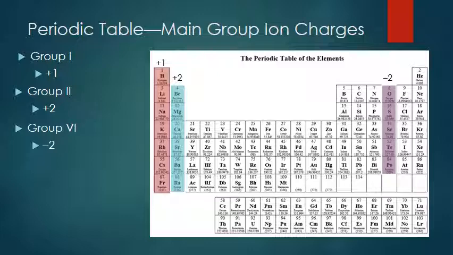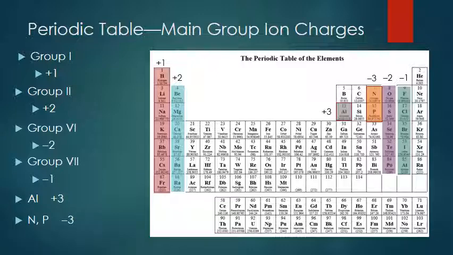Group 6 gains 2 electrons, and every element in this group has a -2 charge. Group 7 gains 1 electron. They all have a -1 charge. Other monatomic ions, aluminum is +3. Nitride and phosphide, the negatively charged ionic forms of nitrogen and phosphorus, have -3 charges.